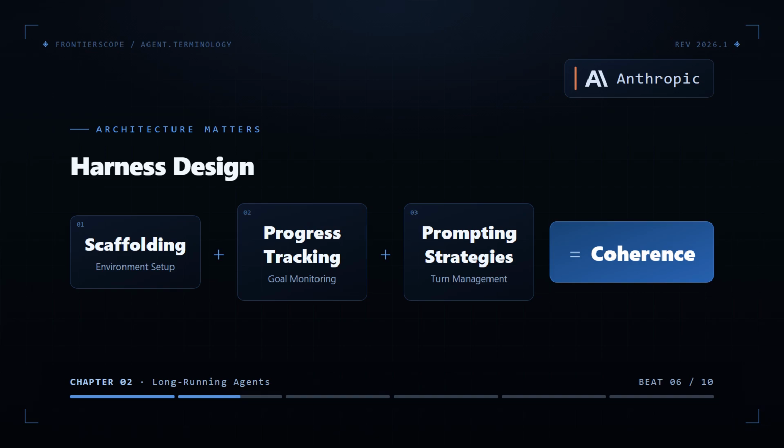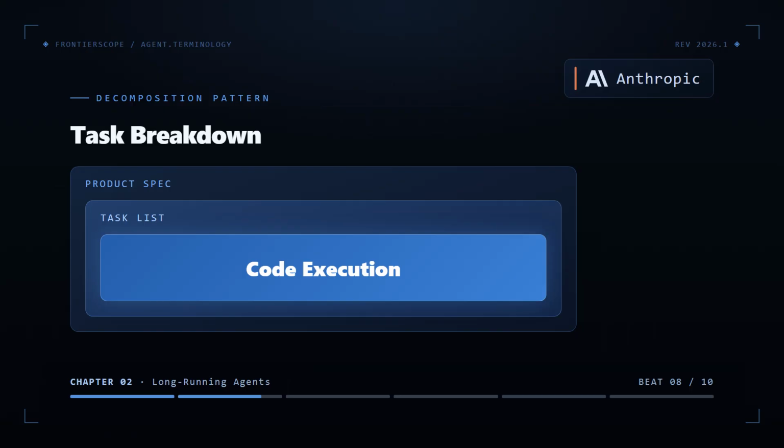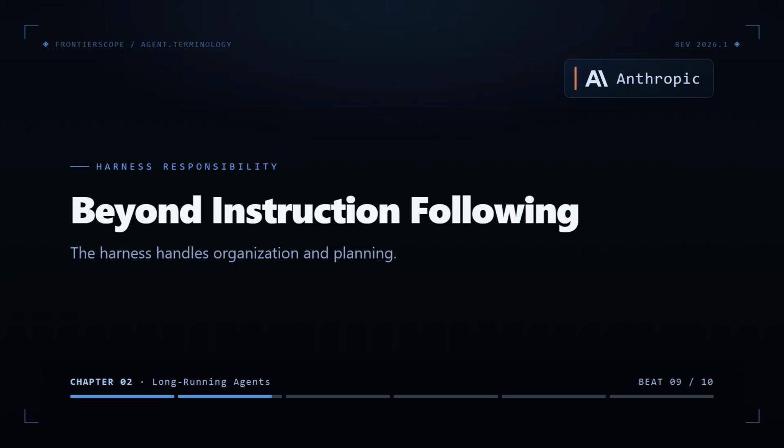To illustrate this, they highlight an initializer agent plus coding agent pattern. One agent takes a product spec and breaks it into a detailed task list. Then another agent executes those tasks, one feature at a time. This isn't just about giving the model more instructions. It's about the harness layer doing structural work that the model itself can't handle.